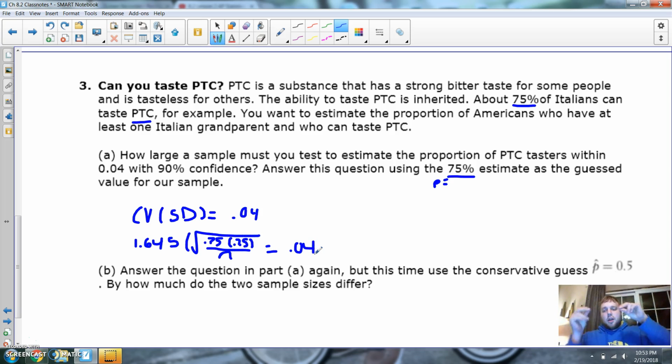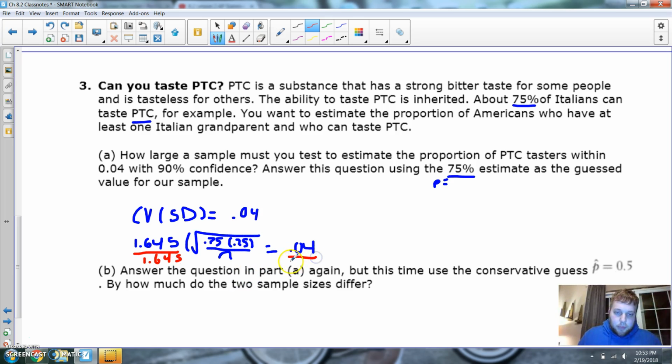Algebra. Al-Khwarizmi. By the way, Al-Khwarizmi invented algebra. And we're going to just start knocking it out again. Check this out. Divide by 1.645.